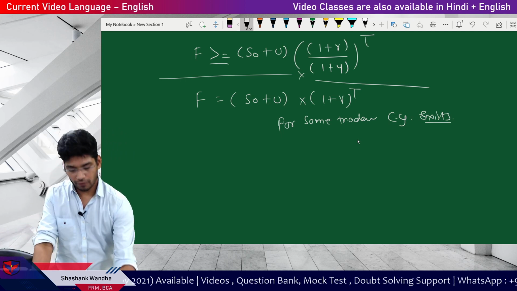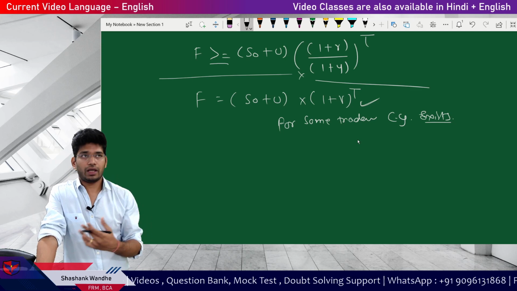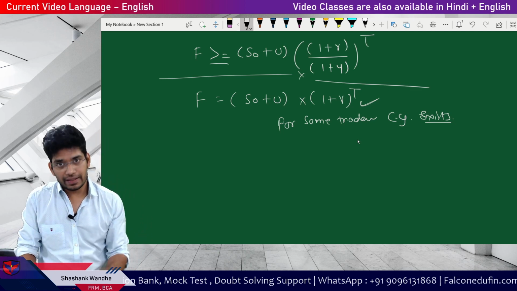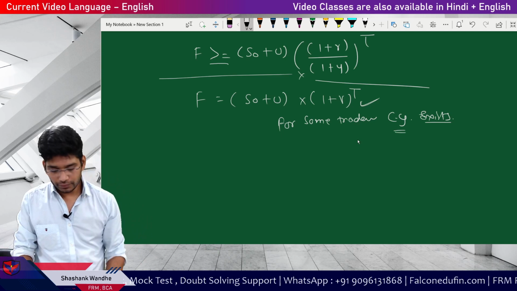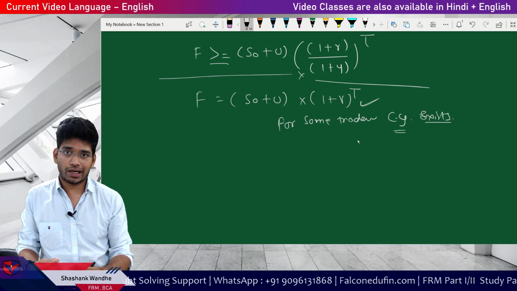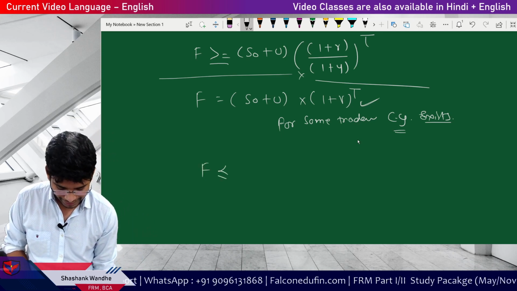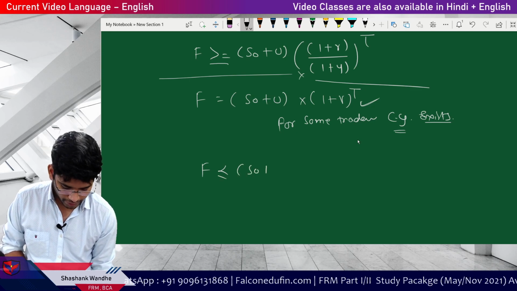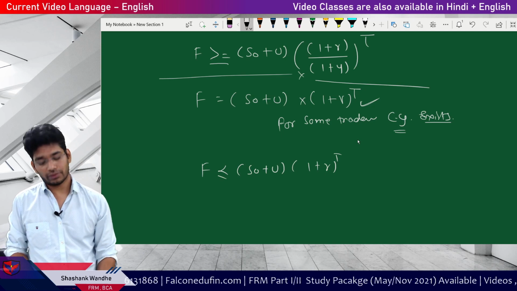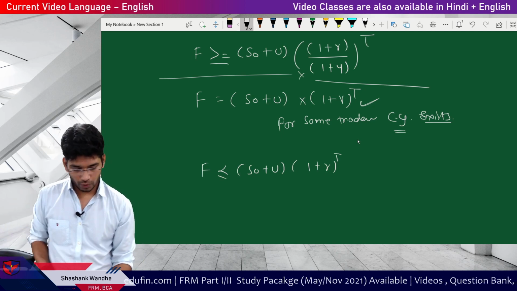So this is the normal formula without assuming any convenience yield. But say for me the convenience yield exists. If the convenience yield exists for me, then what will I do? I will charge a slightly lower rate. So F can be less than or equal to S0 plus U times 1 plus R to the power T, like this. Okay. So this gives us the upper bound and the lower bound.